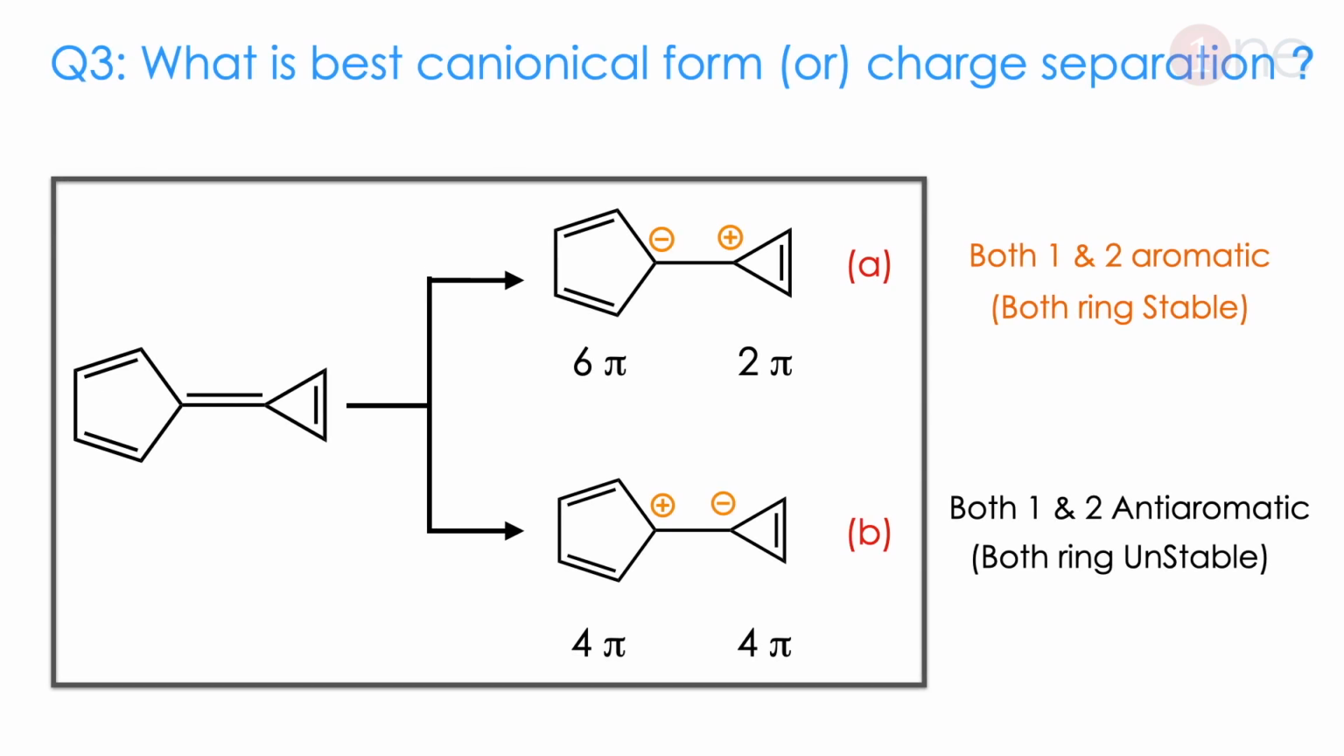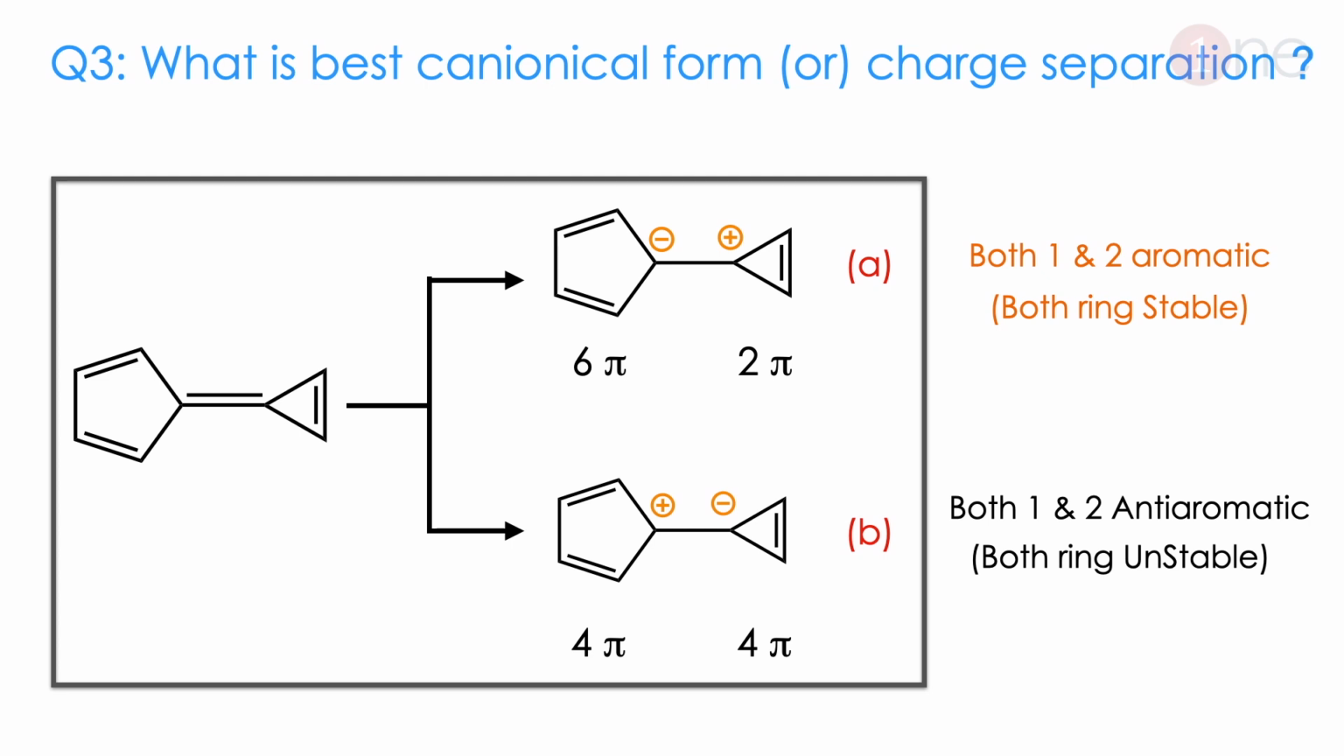And the third and different kind of question is how you write the charge separation, or how it forms canonical structures. Here I have shown the bicyclic system. It is connected through a double bond. One is a pentadiene system, another one is a cyclopropene system. Here the central bond, how it separates, there are 2 possibilities. Minus sign can go to the pentane ring, plus sign can go to the cyclopropyl ring.